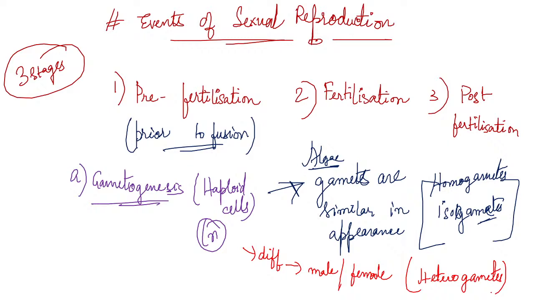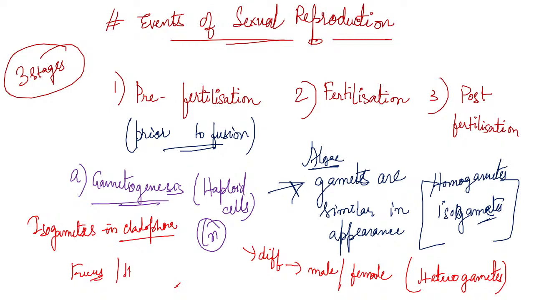Isogametes are also found in cladophora. Similar looking gametes. And heterogametes are found in fucus.